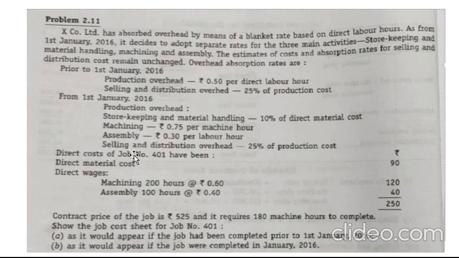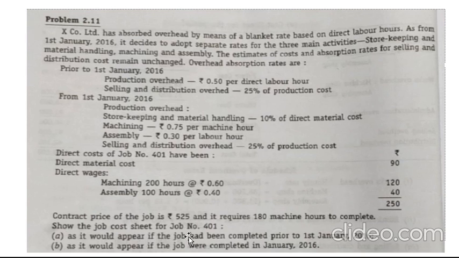They have given the direct cost of job number 401: direct material cost 90, direct wages for machining 200 hours at 0.60, assembly 100 hours at Rs 0.40, which is 40. So your direct expenses will always remain the same for both your estimated as well as your current cost sheet, what you are budgeting. Your direct expenses will not at all change. The contract price of the job is Rs 5,525 and it requires 180 machine hours to complete.